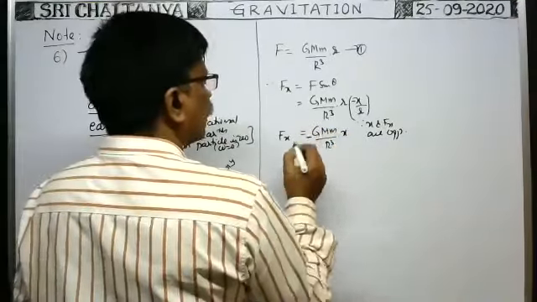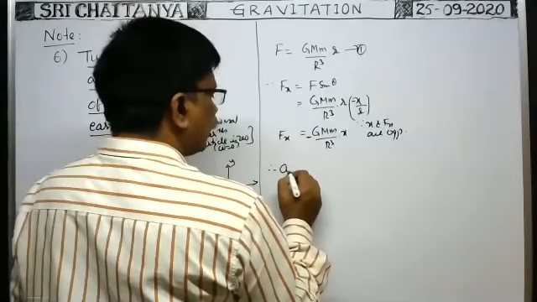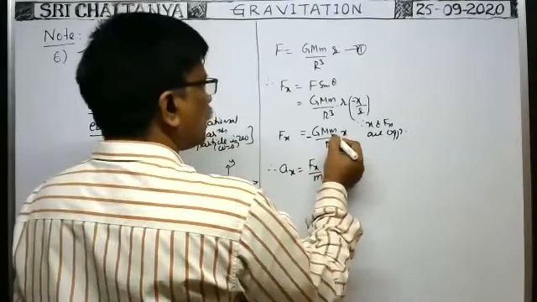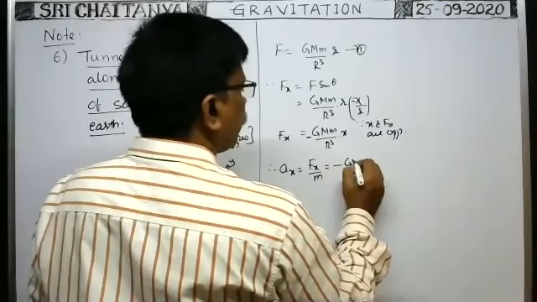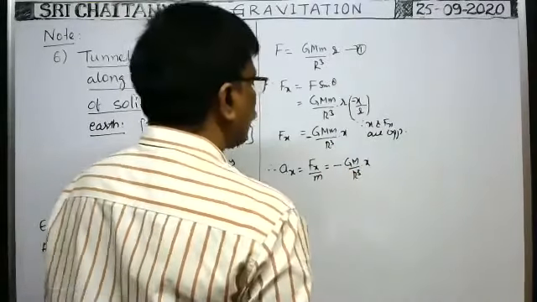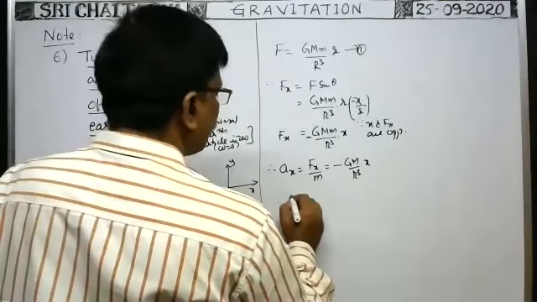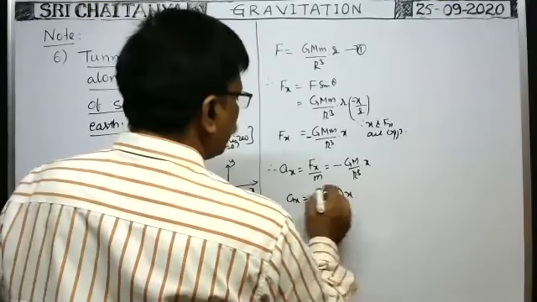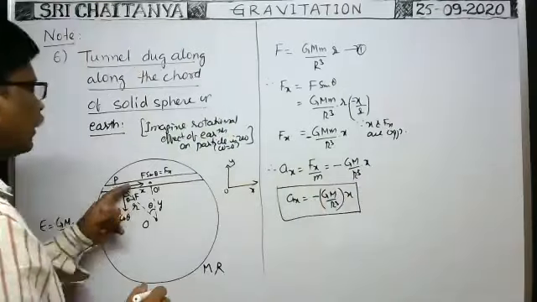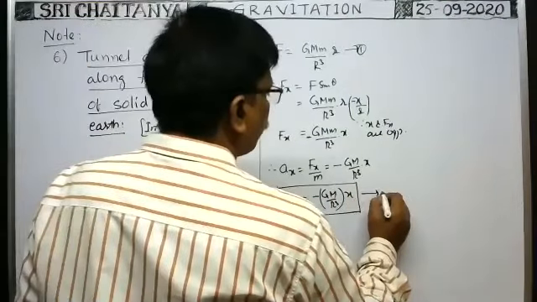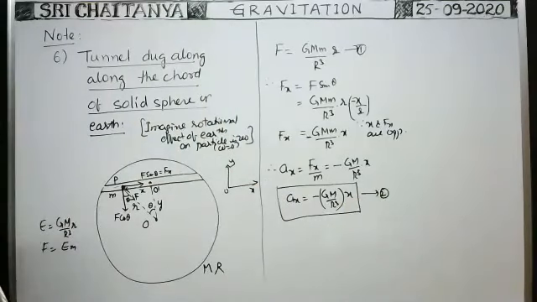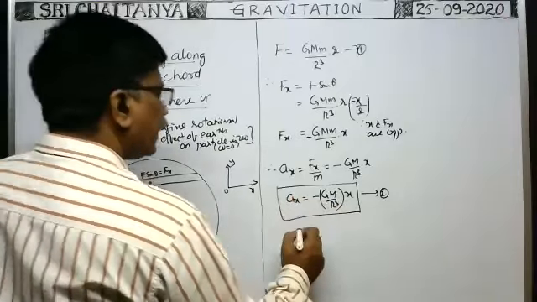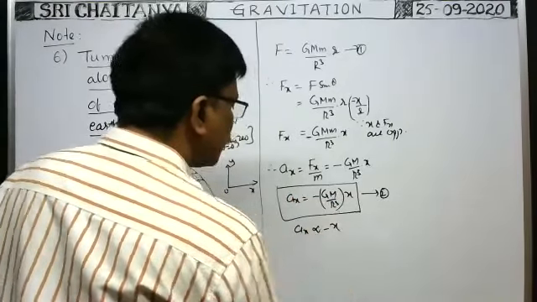So we got minus. Therefore, for the acceleration of the particle along the x-axis, ax is equal to the force acting on the particle by the mass of the particle. That is force by m, that means minus G capital M by R cube into x. Therefore, the acceleration of the particle ax is equal to minus GM by R cube, in brackets, into x. This is the component of the acceleration of the particle along the tunnel. It is clear that GM by R cube is constant for the given solid sphere, so ax is proportional to minus x.